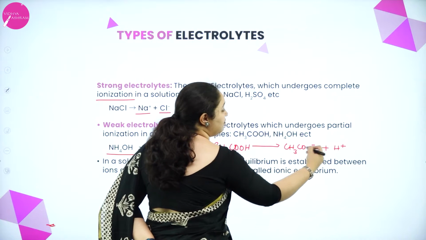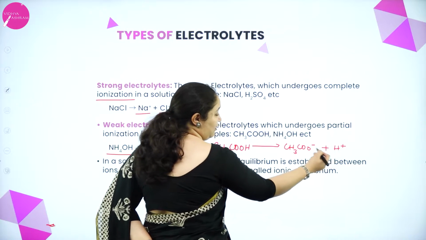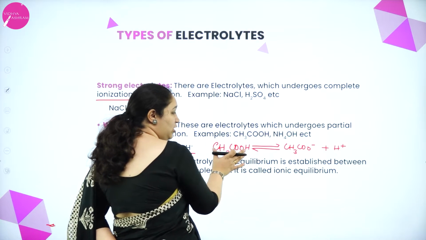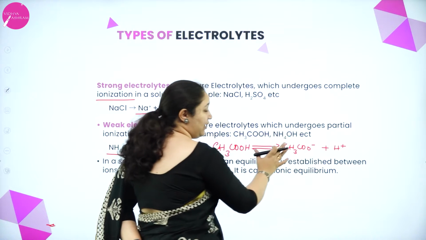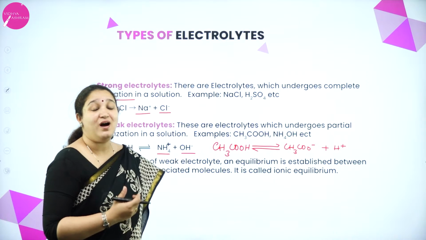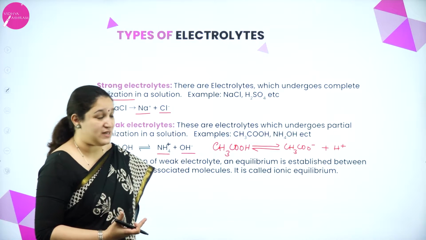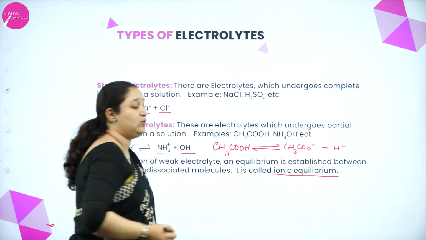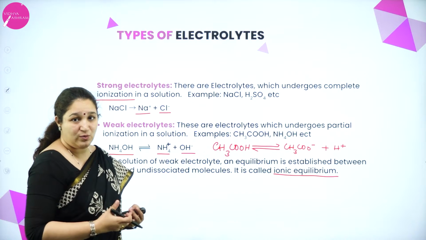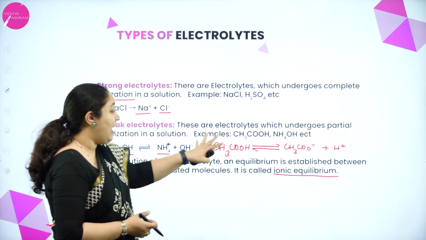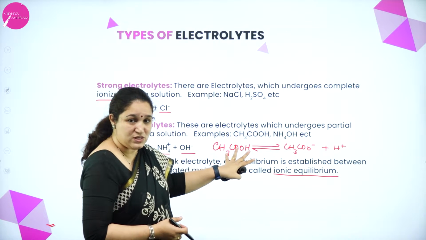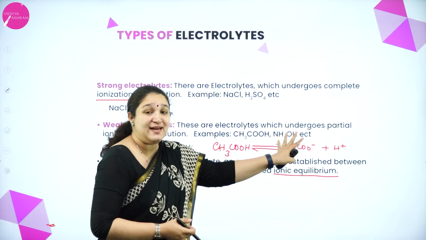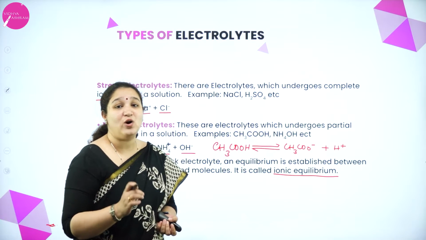But some of the ions will react with one another to give back the molecule, and the molecular form as well as the ions reach an equilibrium state, and this state we call ionic equilibrium. When an equilibrium is established between the undissociated molecules and the dissociated ions, that state is called ionic equilibrium.